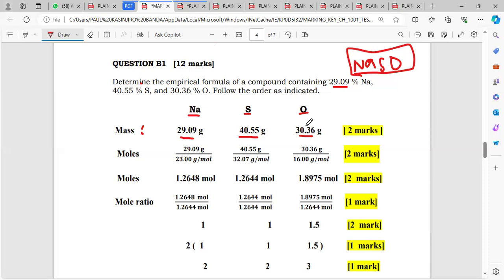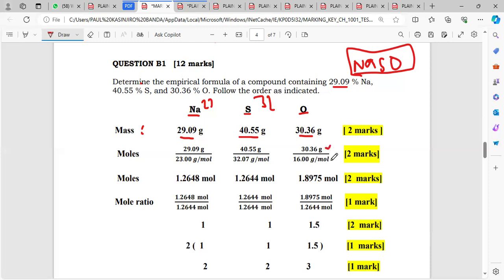Okay, then after you put these masses, what do you do? You divide each and every one of those masses by the molar mass of that element. From the periodic table, we know that the molar mass of sodium is just 23. So no wonder here they are dividing that mass by 23. And for the sulfur, we know that it's 32 point something. So we are dividing this 40 by 32 there. And for the oxygen, what is the molar mass of oxygen? The molar mass of oxygen is just 16, right? So we can see here they are dividing by 16.